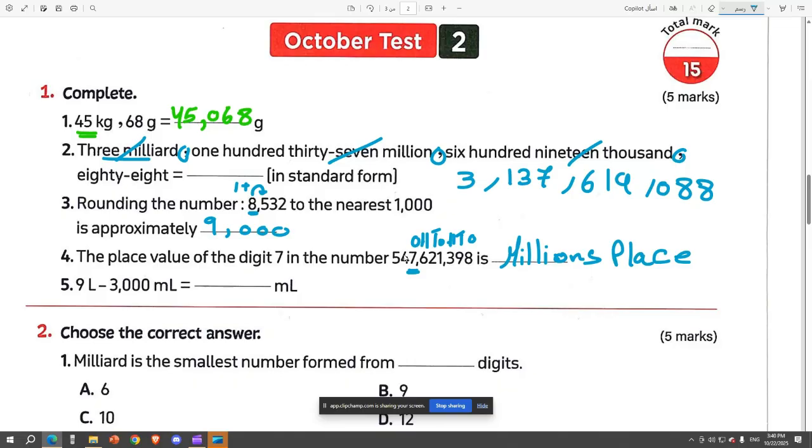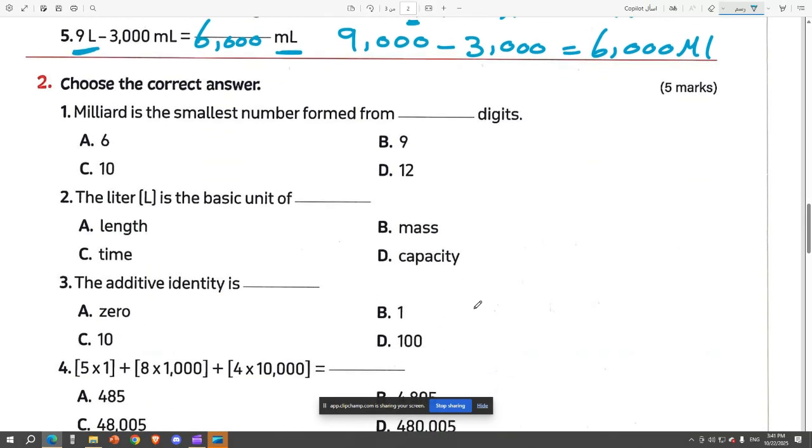The next one we have 9 liters minus 3000 milliliters equals how many liters? Or how many milliliters? It says how many milliliters. So this means we're going to convert the 9 liters. So we convert the 9 to 9000 minus 3000. So this will be 6000 milliliters. Easy. So easy, mister. The next question.